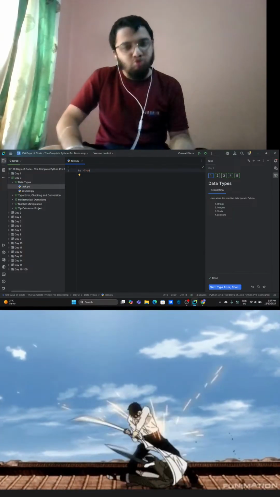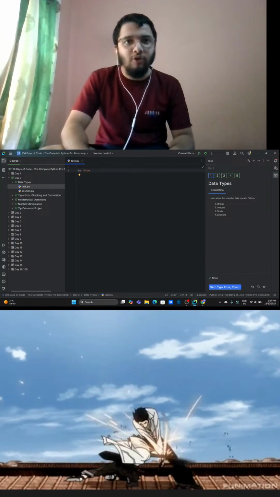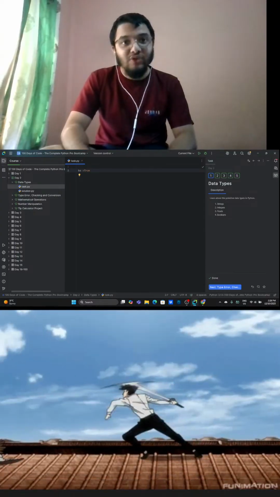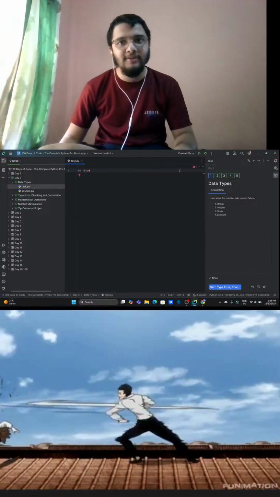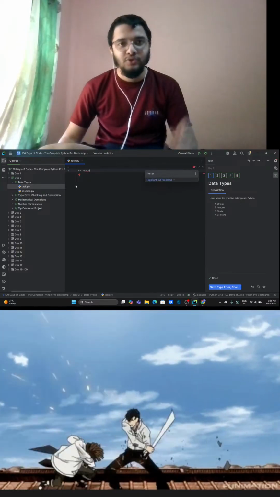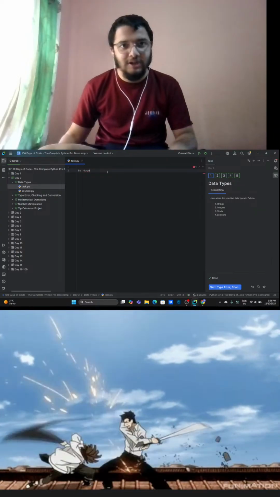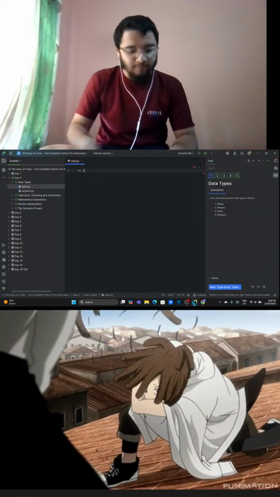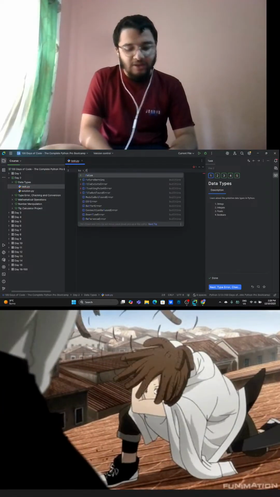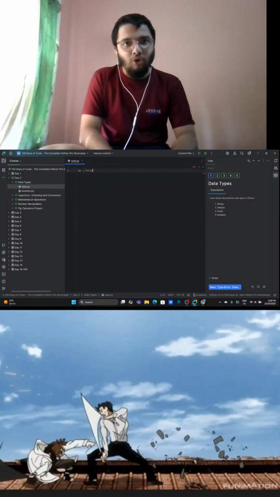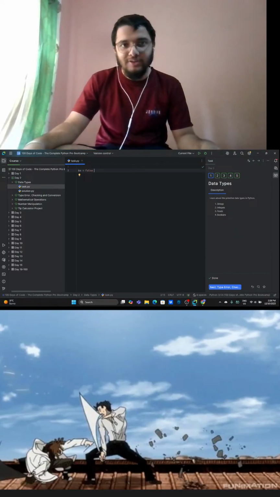But what will happen if we don't write the first letter of the boolean in capital? What if we write this t in small? This is going to create a problem, guys. Here you can see an error. So if you are going to use a boolean, the first letter is going to be a capital. The same goes for False. The first letter F is going to be capital and the rest small. So this is for today's video.